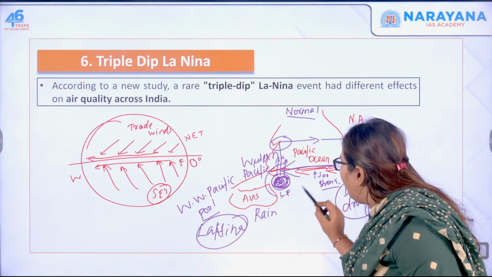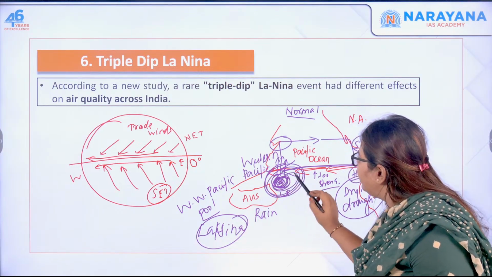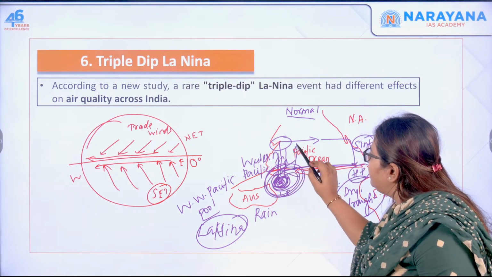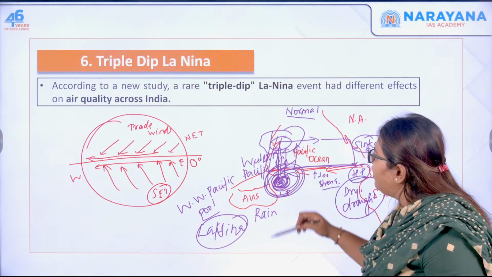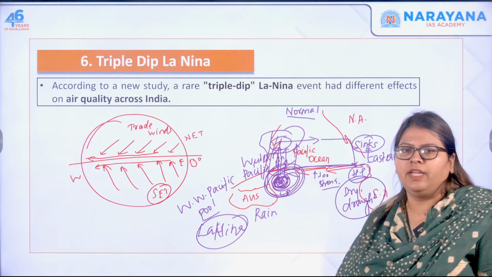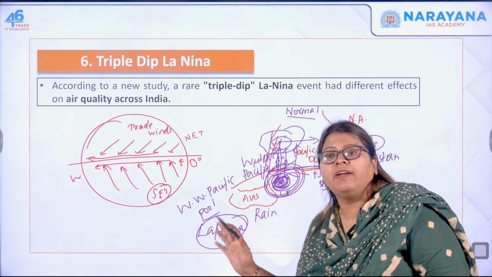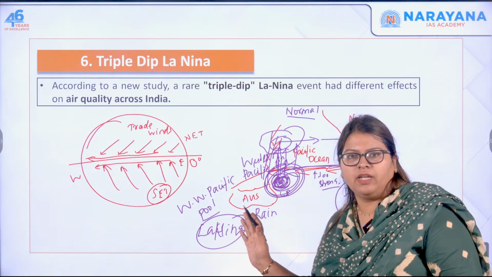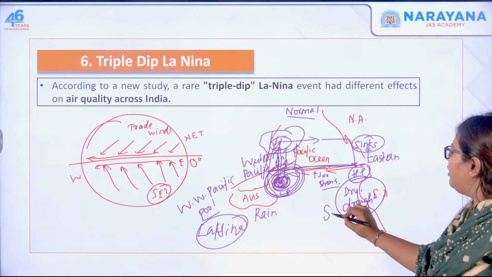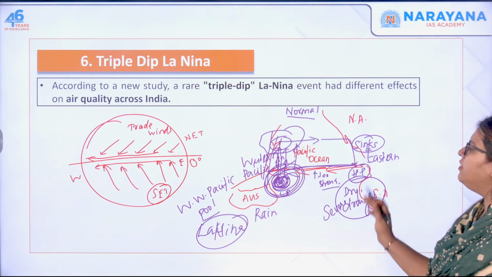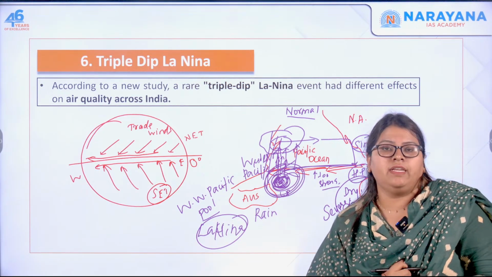Then there is a large low pressure zone over here, so increased rising of warm air, cloud formation, and heavy downpour in this area. Thereby flooding takes place in Australia, whereas over here there will be severe drought condition. So this is called La Nina condition.